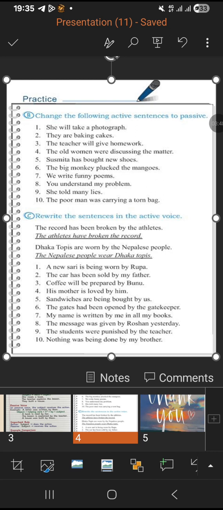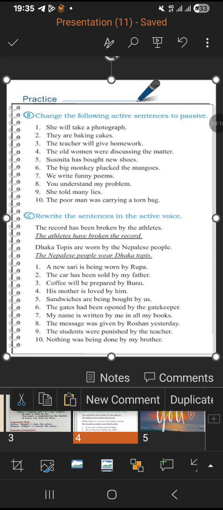The students were punished by the teacher. The teacher punished the students. Nothing was being done by my brother. My brother was not doing anything. Okay, this is how you do it, and you do not have to change the tense. This is how you will change from active to passive and passive to active.